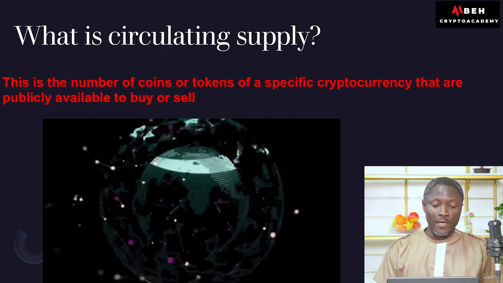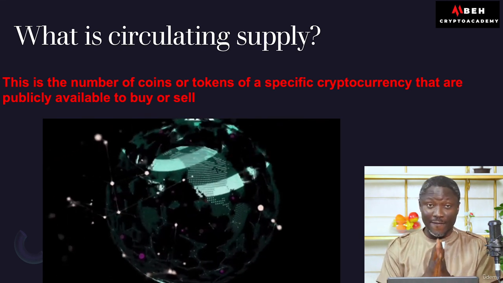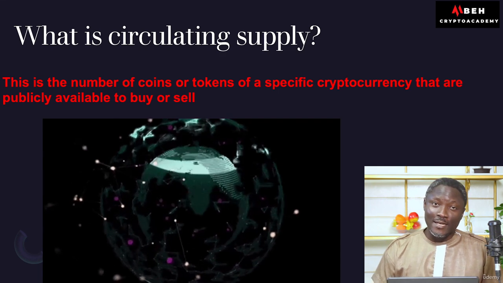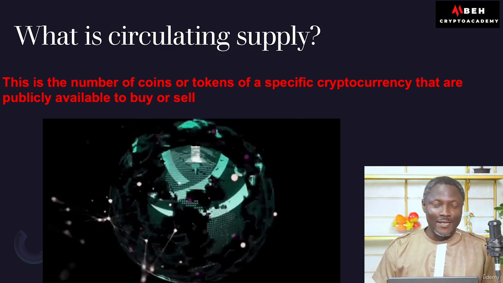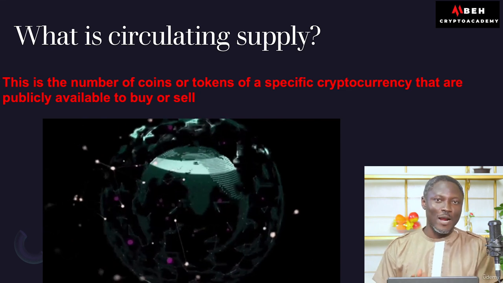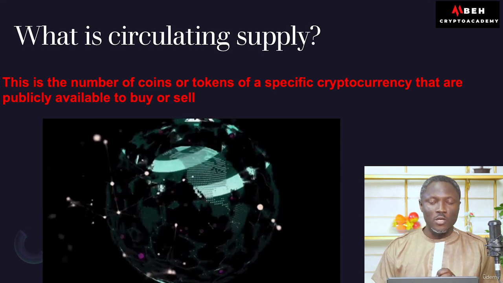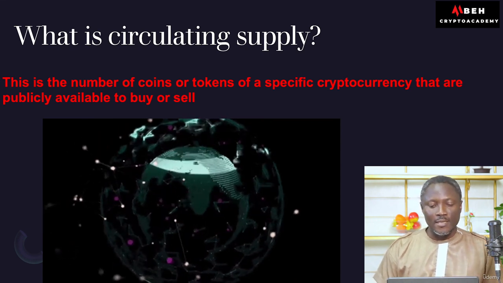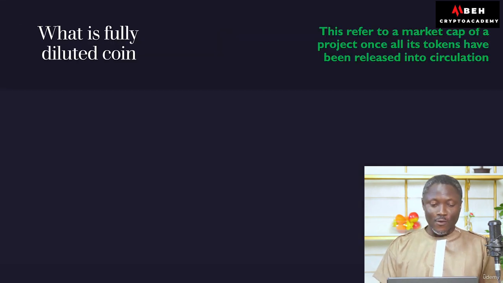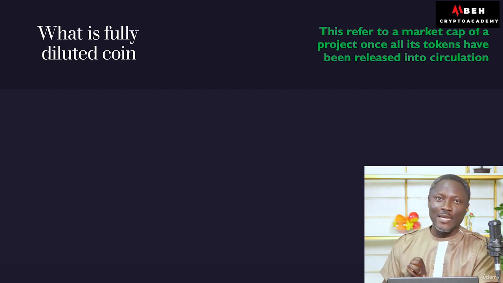So when we talk of circulating supply, this refers to the specific number of the coins that people can buy and sell. All right. It does not include what has been locked up. What people can buy and sell is what is known as the circulating supply. And then you also hear things like fully diluted market cap.